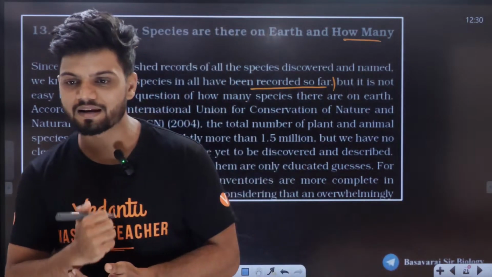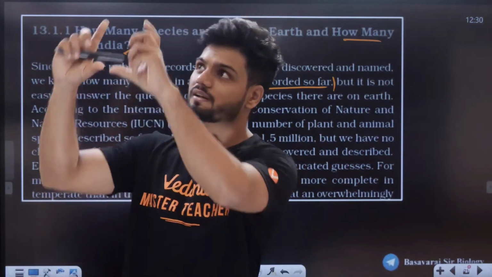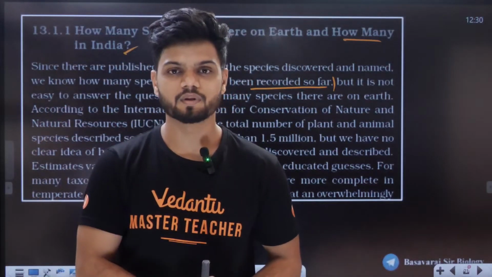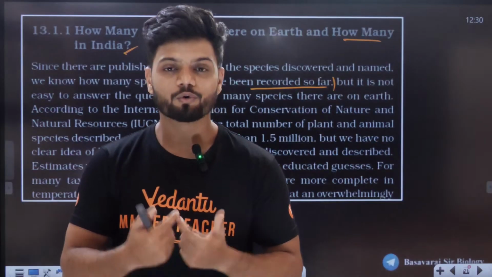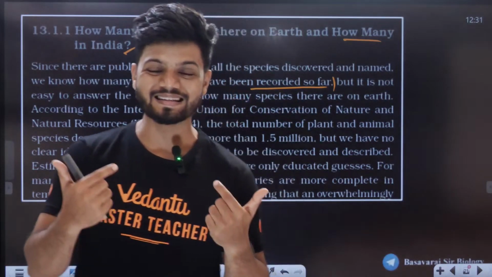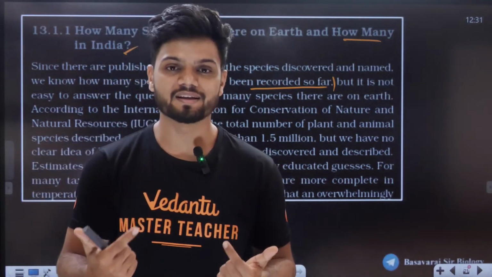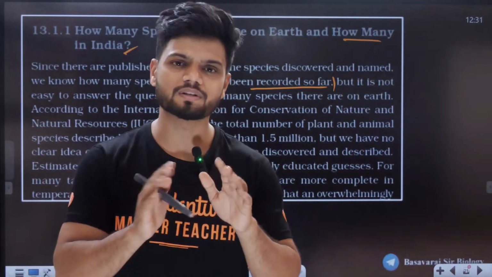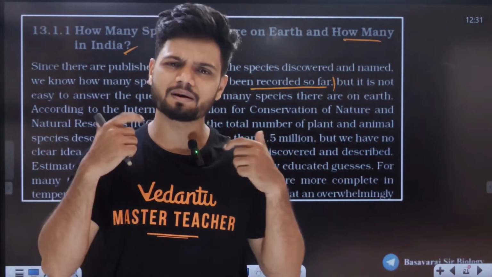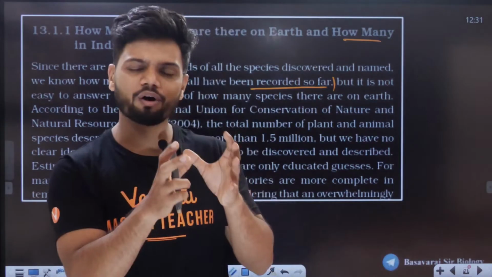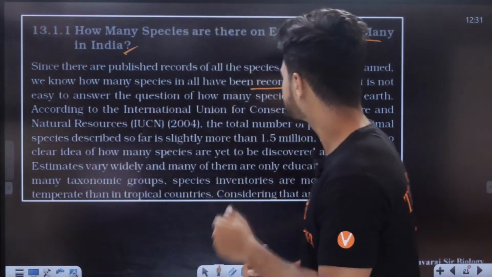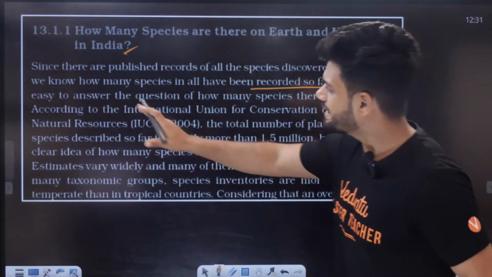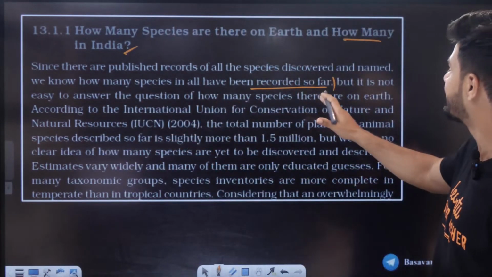Next, for example, Sandra is going on a walk again. She'll see a nice bird, take a photo, record it. Similarly, students, around the world, there are many scientists, taxonomists who are going around the world and discovering, identifying and doing nomenclature on organisms. So right now, we have some idea that these many organisms are present on Earth. These many have been recorded. Okay. But it is not easy to answer the question of how many species are there on Earth.